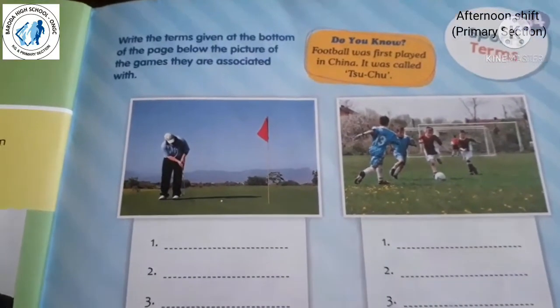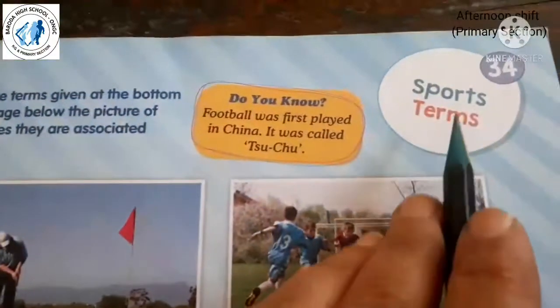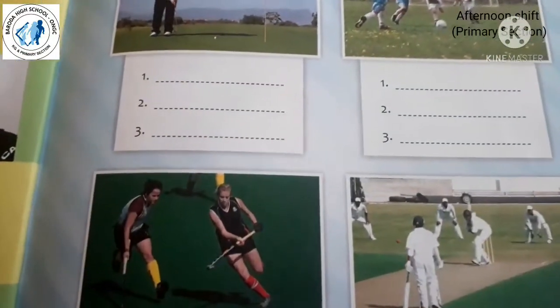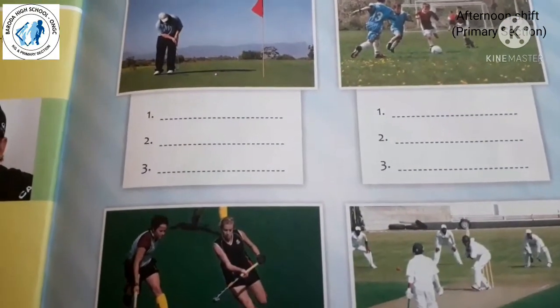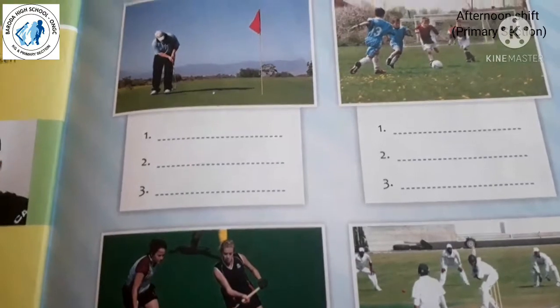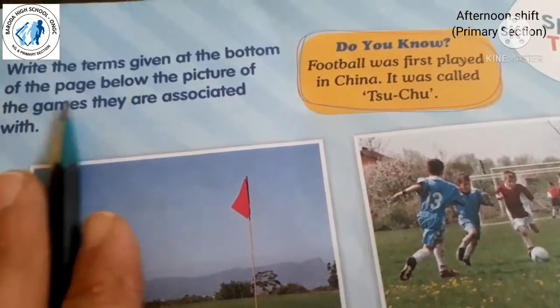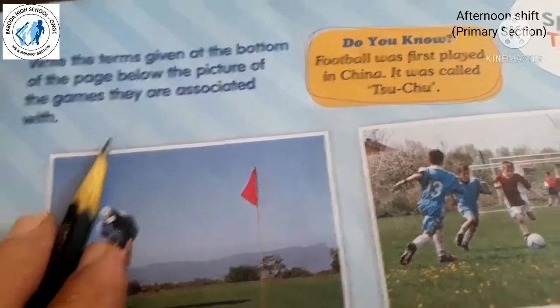Students, after knowing about different games, now the next lesson is Sports Terms. In each and every sport, there are some terms which players use, right? They have their own languages, right? So which different terms they use here, that we have to write. Write the terms given at the bottom of the page below the pictures of the games they are associated with.